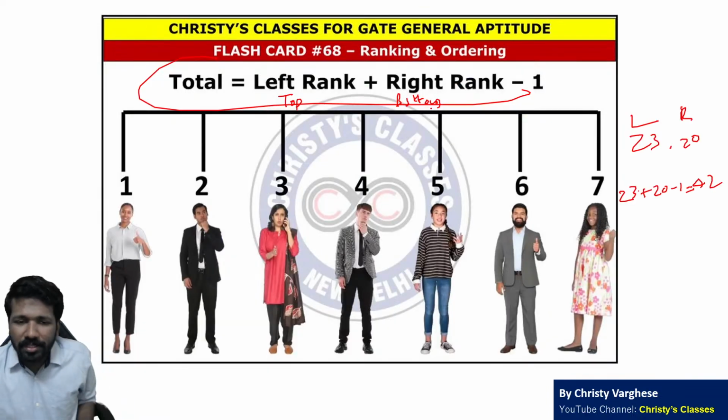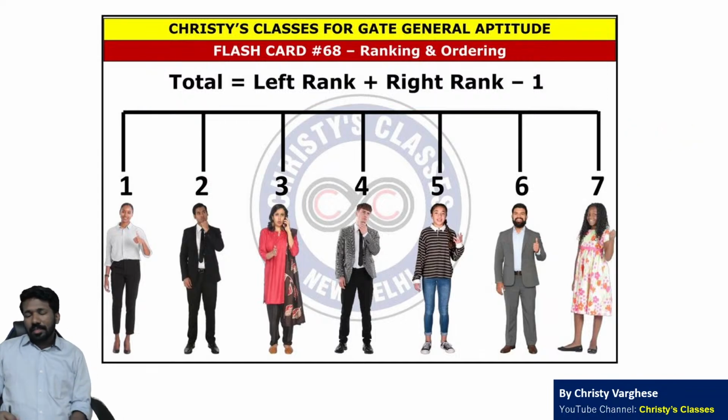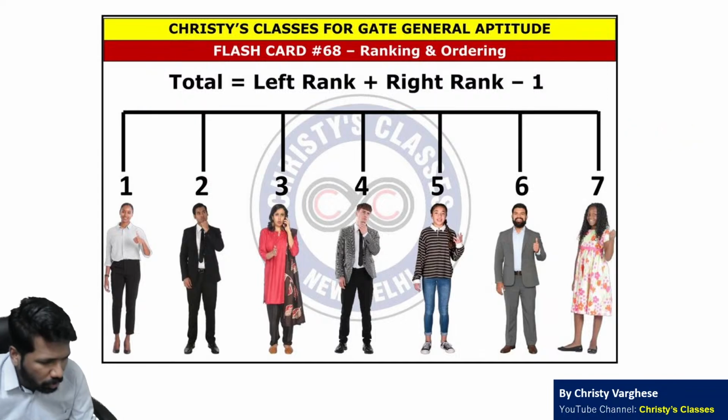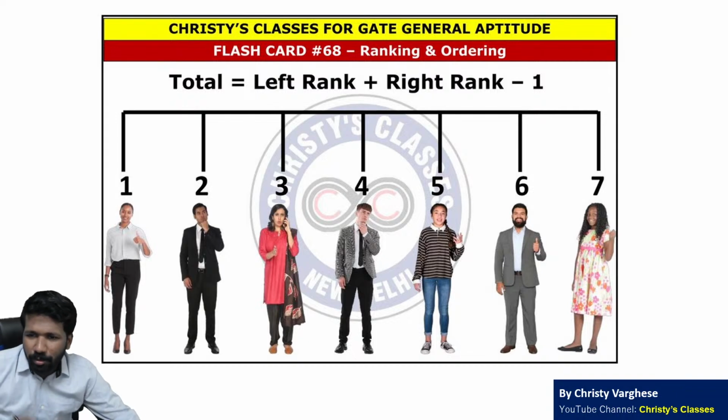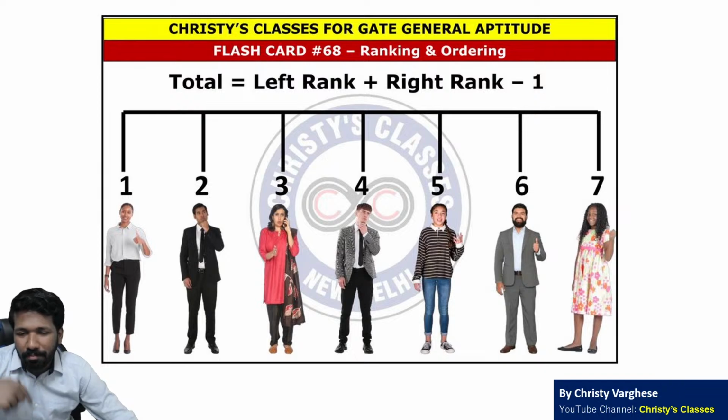The second type is sequential ordering type. That type of questions were asked more in GATE exam. For sequential ordering type, the only thing you should know is how to draw the diagram. That all of you already know. Sequential ordering type means the question will say A is taller than B, but D is shorter than A. C is taller than B. Then who is the shortest or who is the second shortest? There you should know how to draw the diagram.